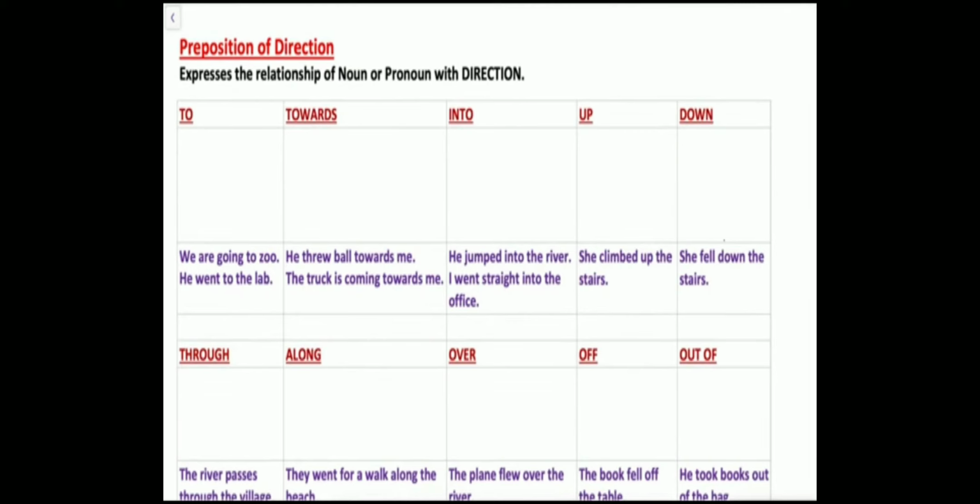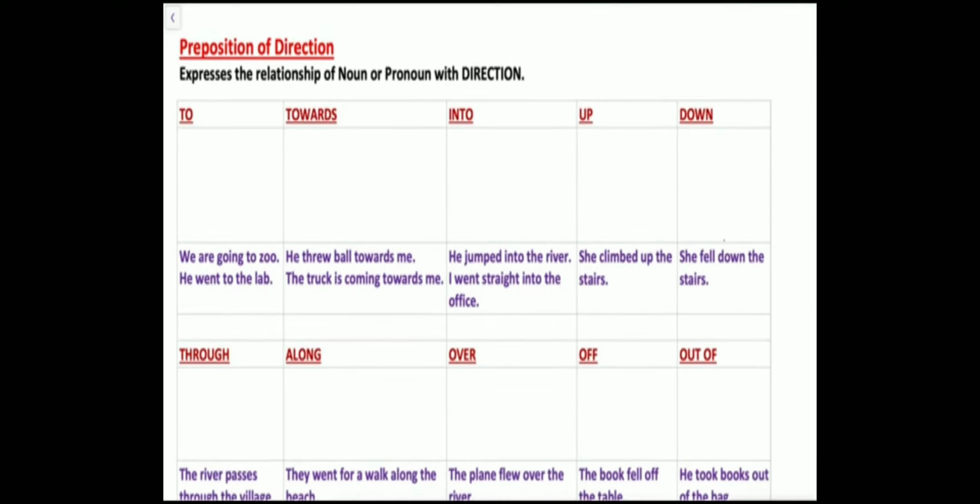When you are telling the exact direction: he threw the ball towards me. The truck is coming towards me. So it is coming directly towards you, to tell the direction. Into: he jumped into the river. She went into the office. So it is also telling the direction.